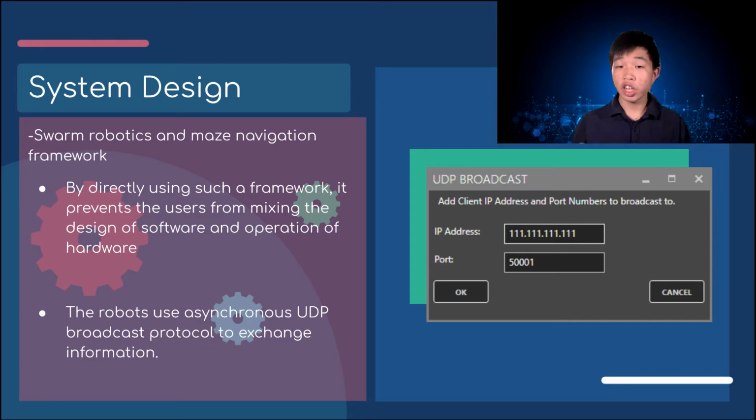Robomaze can be viewed as a generic swarm robotics and coordinated navigation framework, a middleware that allows users to quickly design a map-based algorithm without being distracted too much by the lower layer implementations at different platforms. The same framework has been demonstrated across multiple platforms, from network emulator to Lego EV3, to web-based simulation just like ours. By directly using such a framework, it prevents users from mixing the design and software and operation of hardware, which could be a big problem when you're trying to debug the system.